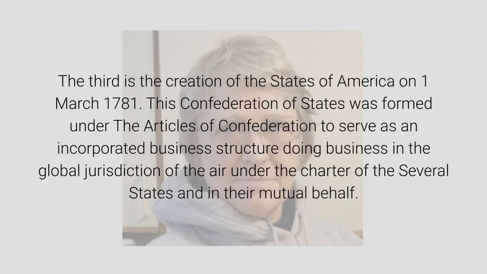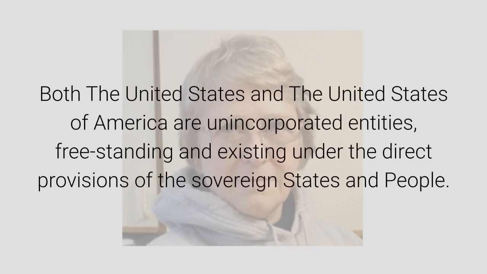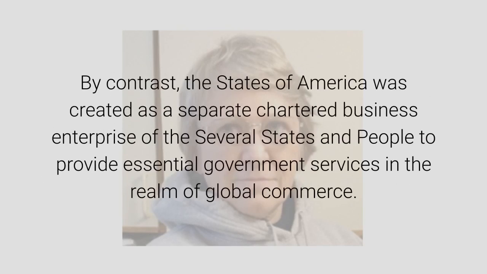The third is the creation of the States of America on 1 March 1781. This Confederation of States was formed under the Articles of Confederation to serve as an incorporated business structure doing business in the global jurisdiction of the air under the charter of the several states and in their mutual behalf. Both the United States and the United States of America are unincorporated entities, freestanding and existing under the direct provisions of the sovereign states and people. By contrast, the States of America was created as a separate chartered business enterprise of the several states and people to provide essential government services in the realm of global commerce.